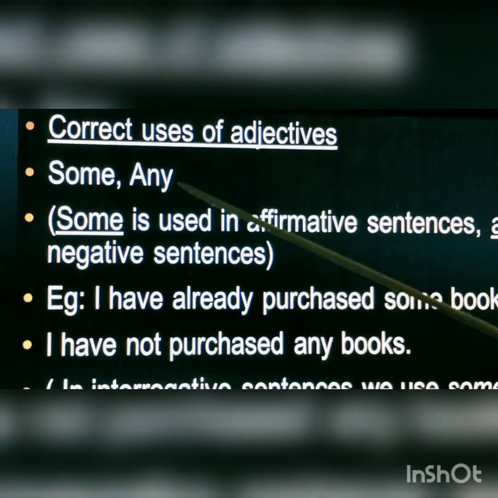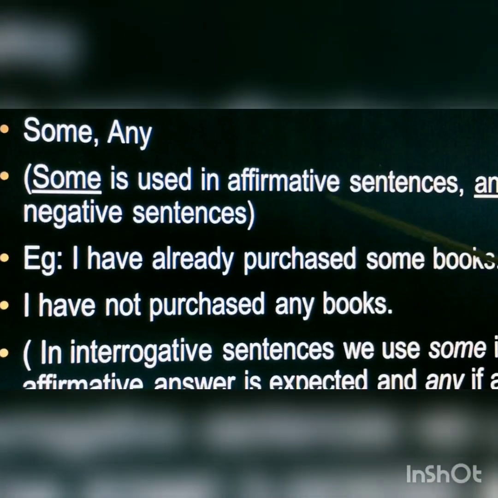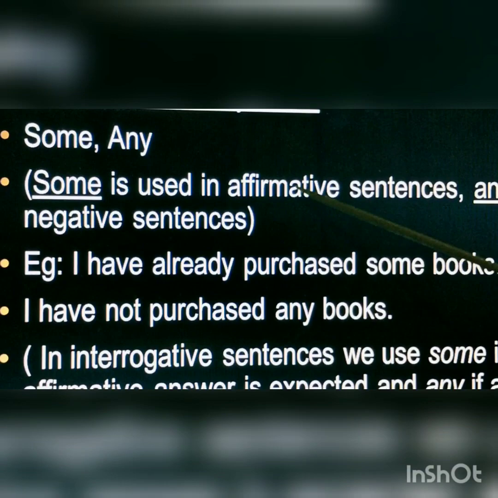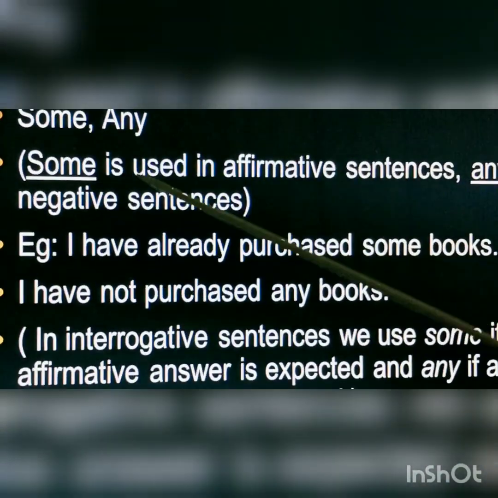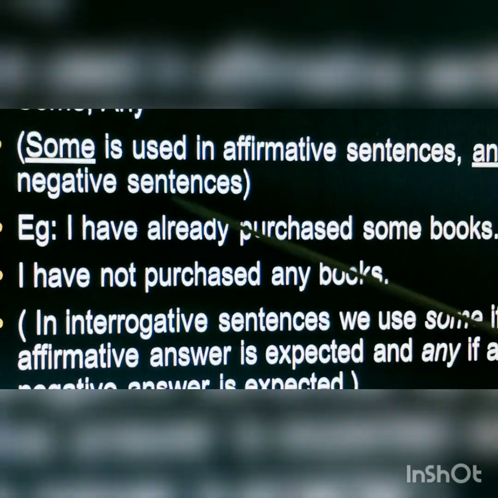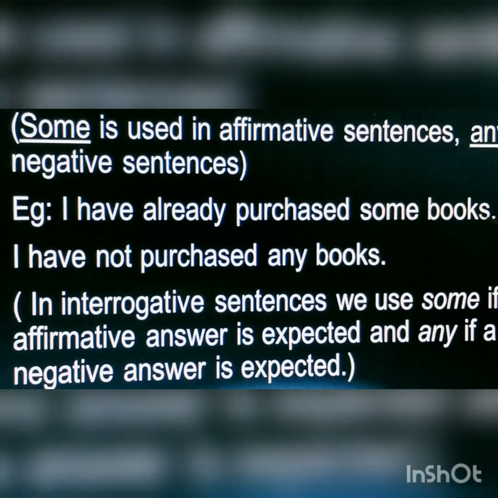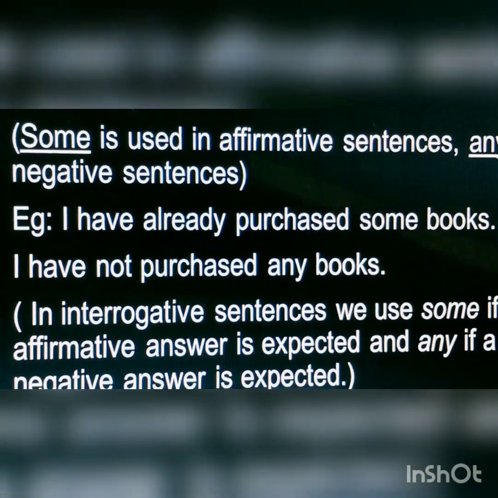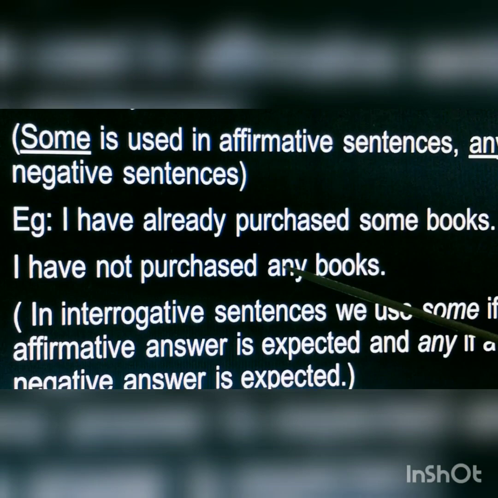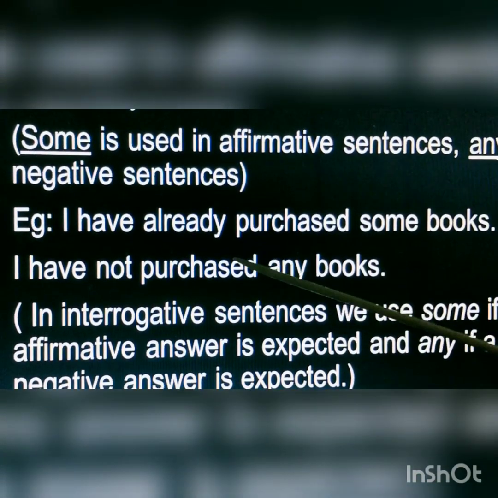First, some and any. Some is used in affirmative sentences. Affirmative means positive. Positive sentences. Any in negative sentences. Example, I have already purchased some books. This is the positive sentence. I have not purchased any books. This is the negative sentence.